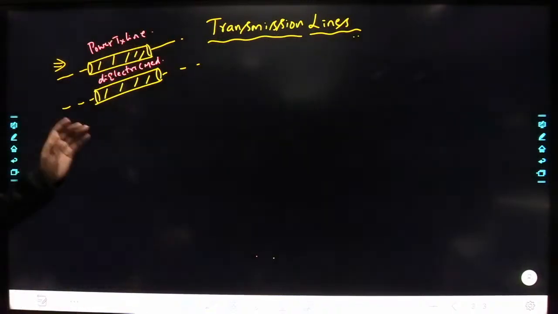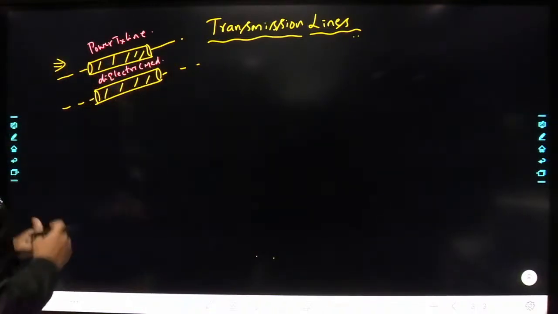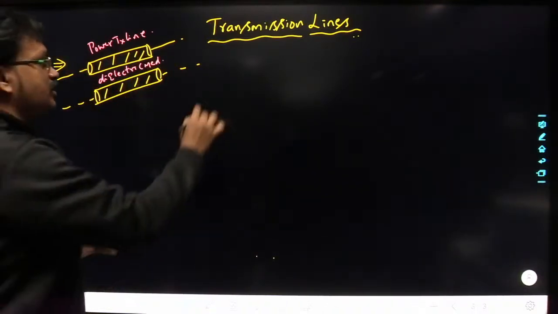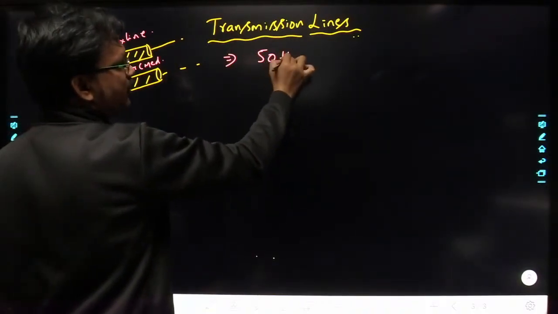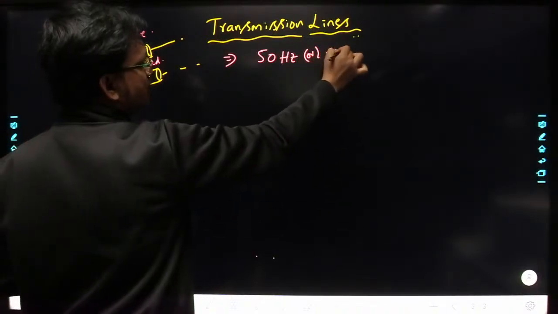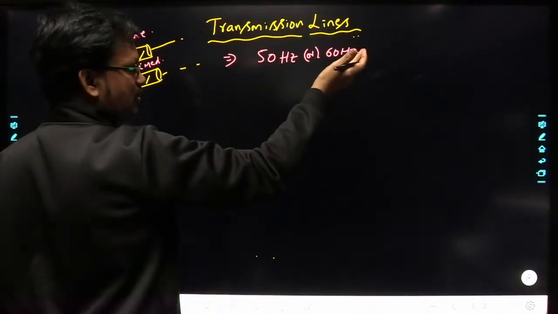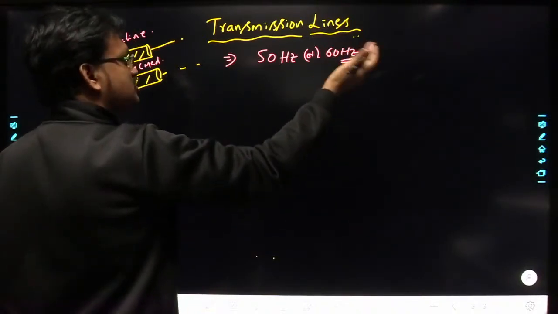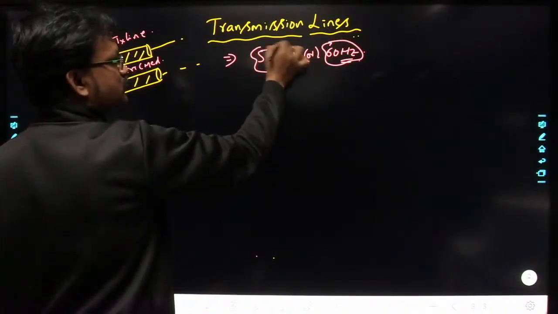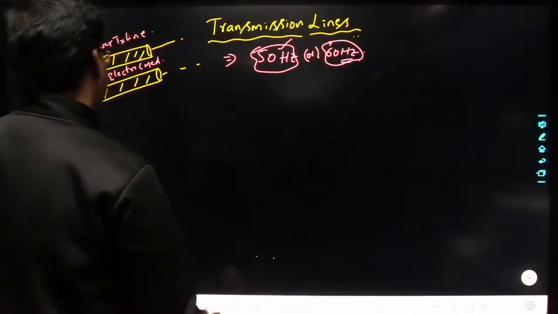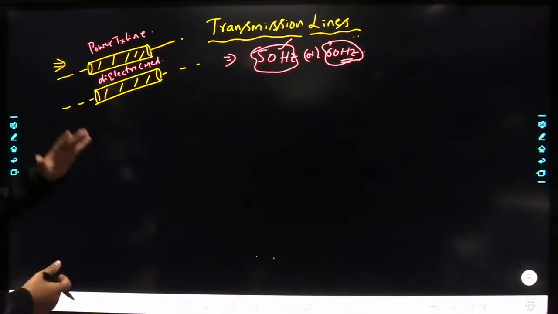So these are going to operate at what? Here you are going to have one conductor and another conductor separated by some dielectric medium. So in general these power transmission lines are operated at 50 Hz or 60 Hz in this range. In the US or some other countries, that means abroad, they use 60 Hz. In our India we are using 50 Hz. Understood? So this is operated at low frequency. This is one type of transmission line.